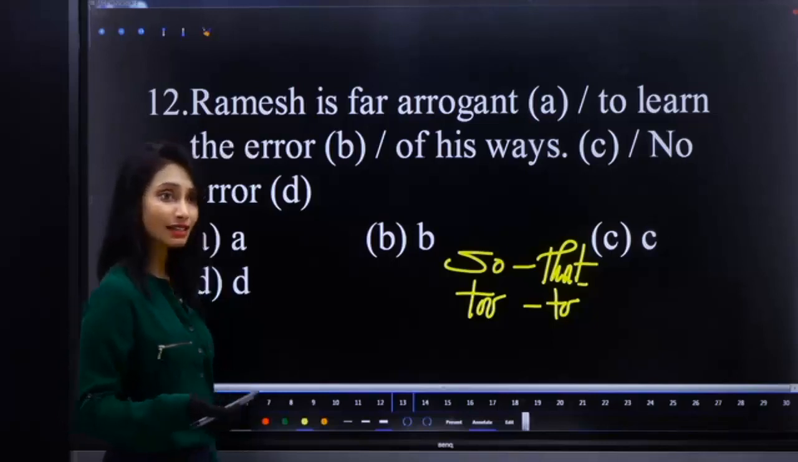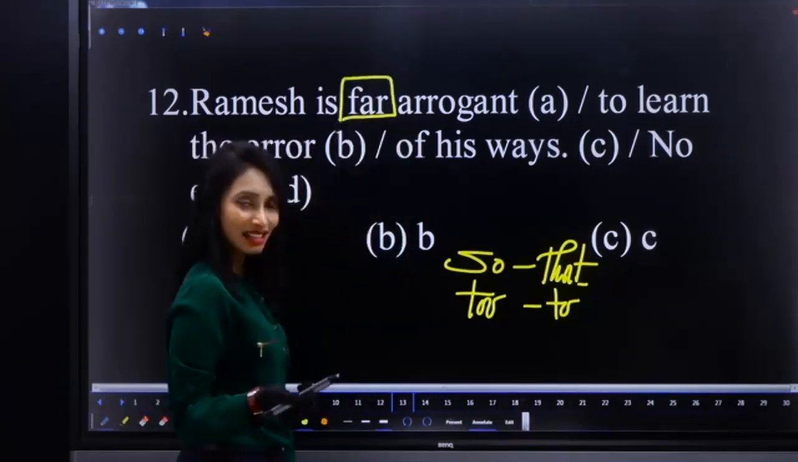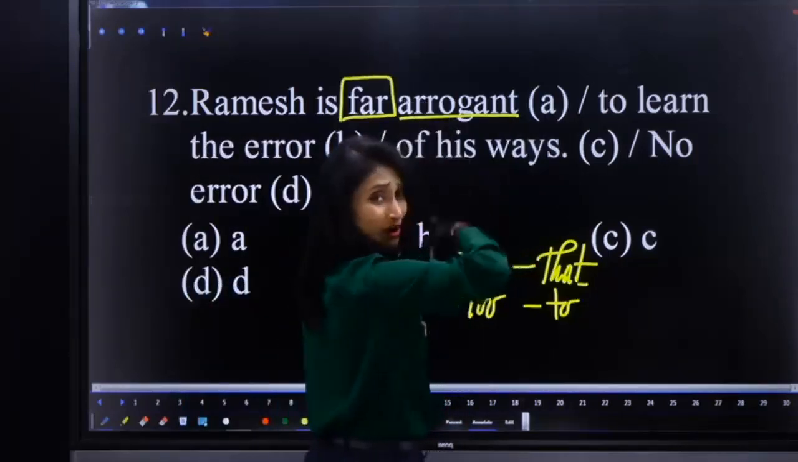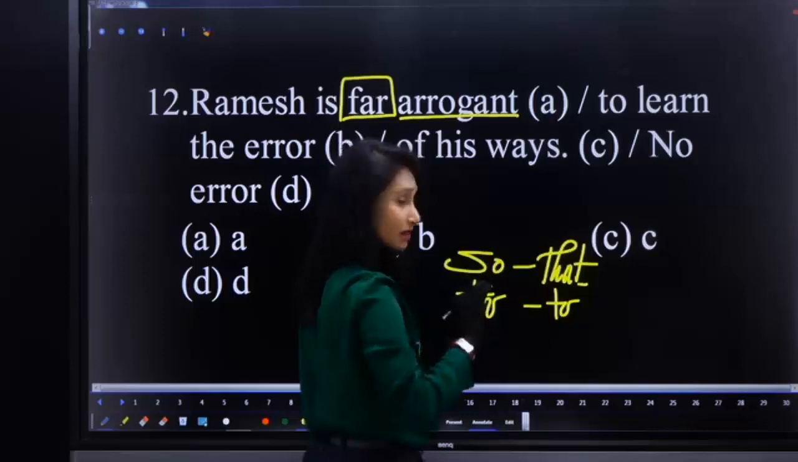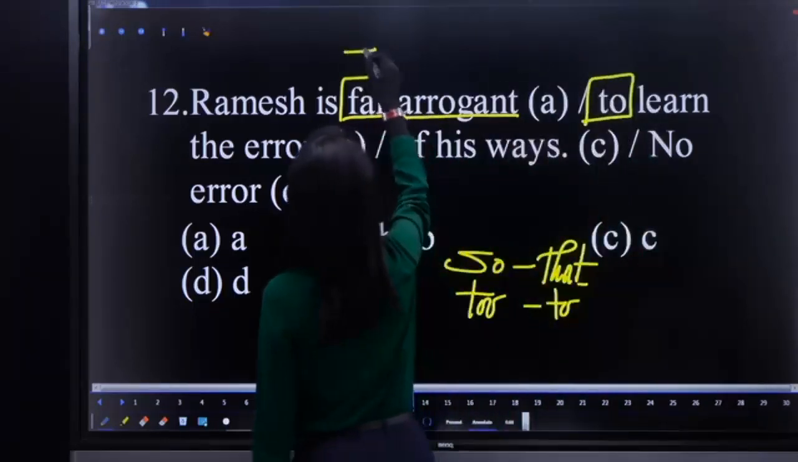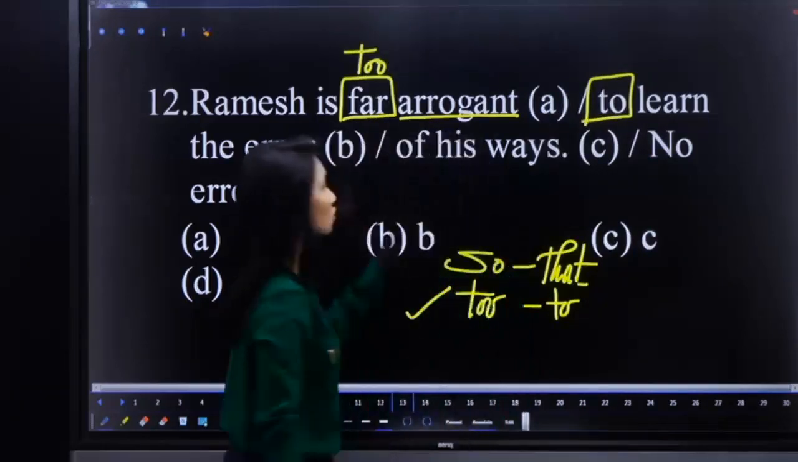Here, far arrogant: far is an adjective, arrogant is an adjective. We require an adverb. Far expresses distance, and we are not talking about distance here. Here "to" is there, so replace far with too. Too structure: too arrogant to learn.